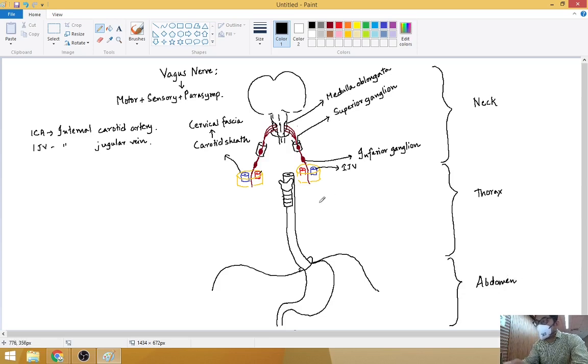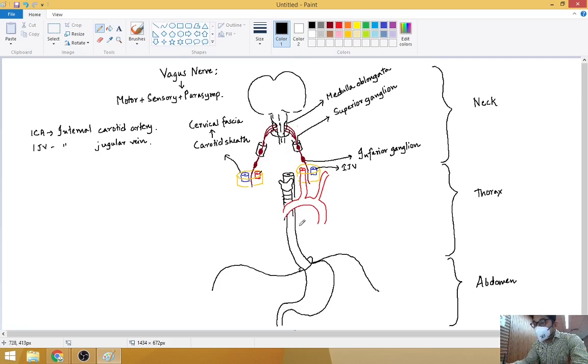Now let us just draw the other structures. So what I am drawing, this one, any idea? What can this be? It's going back, arching in front of the trachea. So this is the trachea, and it is arching in front of the trachea.